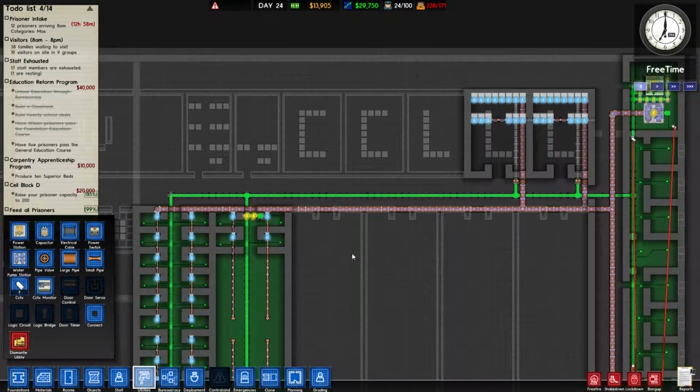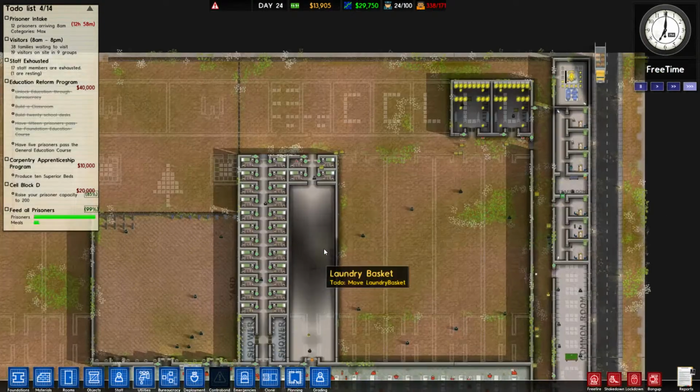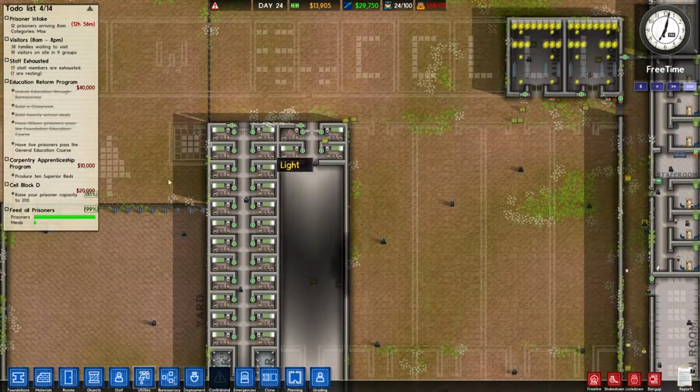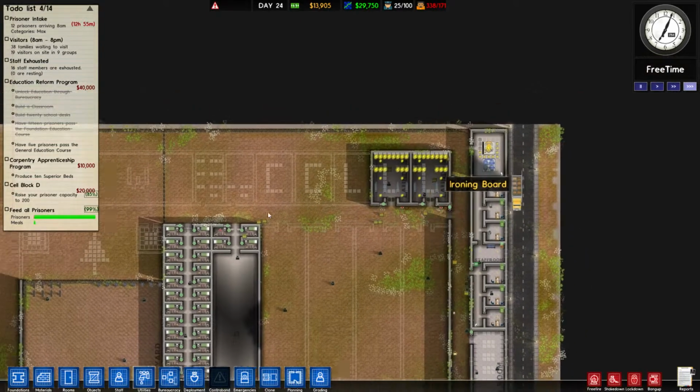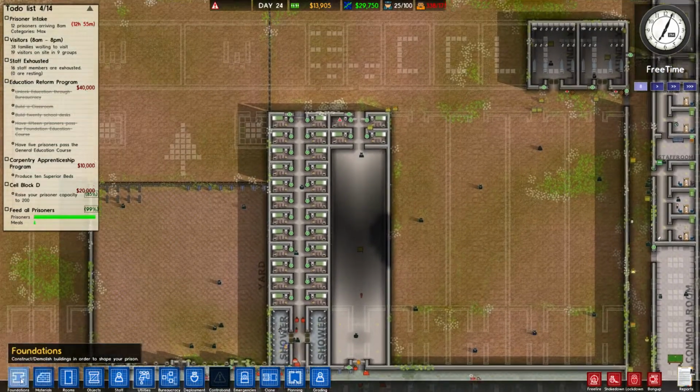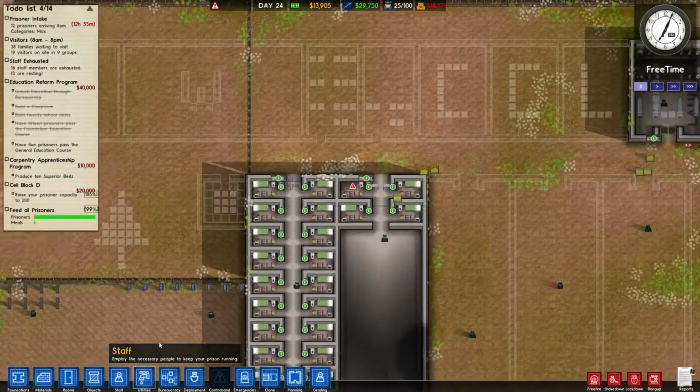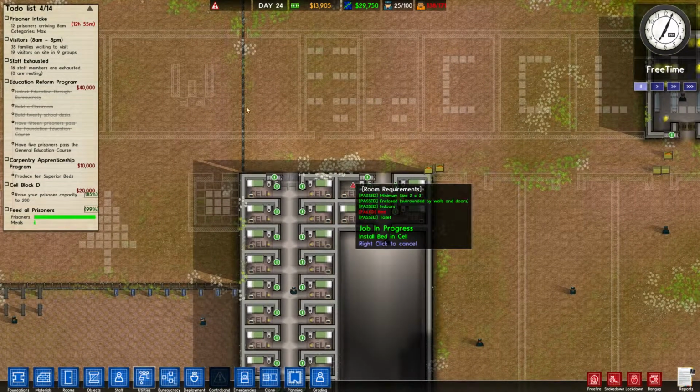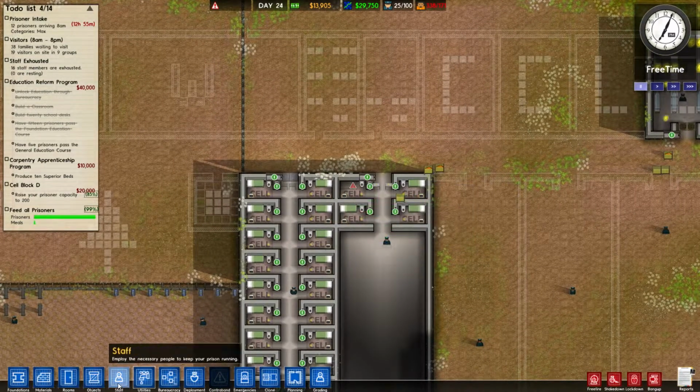So I'm just going to keep using this for now. Like I said, I want to get these cells built. I don't want to be farting around with cables and stuff right now, especially since that is outside of my perimeter.